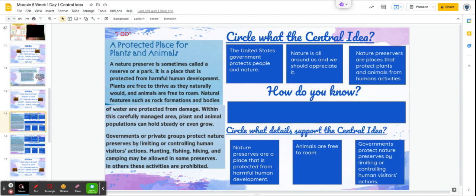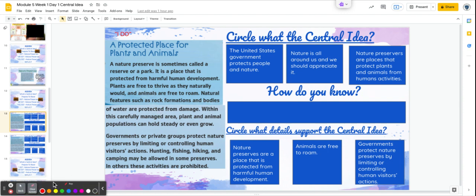Within this carefully managed area, plant and animal populations can hold steady or even grow. Governments or private groups protect nature preserves by limiting or controlling human visitor actions. Hunting, fishing, hiking, and camping may be allowed in some preserves. In others, these activities are prohibited.